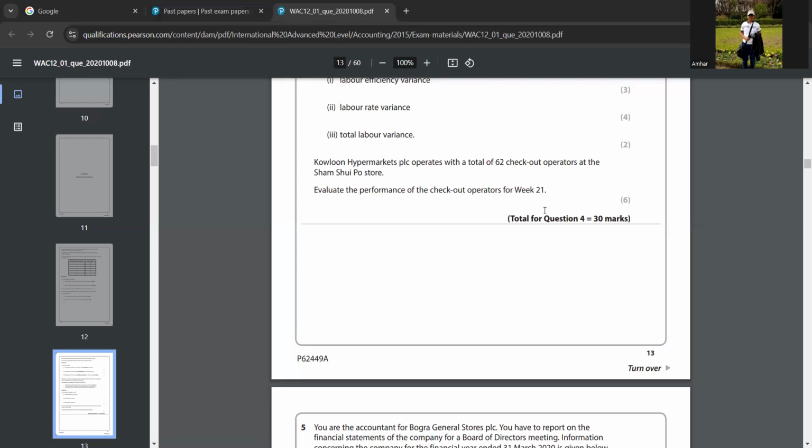So what we can say is that the checkout operators have performed well in week 21, because all customers were served with only about 85 hours of overtime. This could be regarded as good, as some staff will always be ill or on holiday, etc. So all customers were served with only about 85 hours overtime.